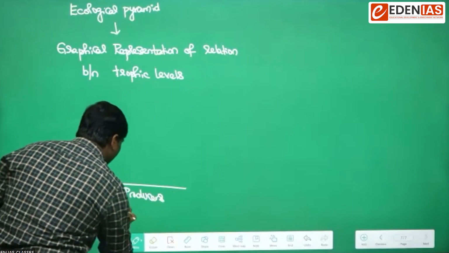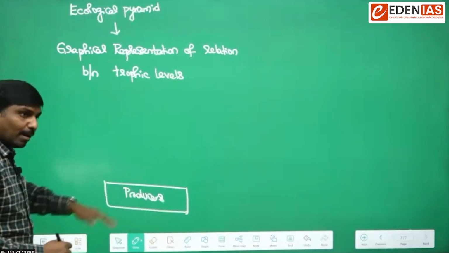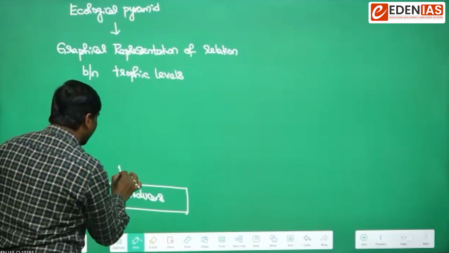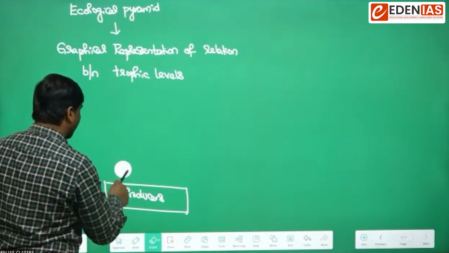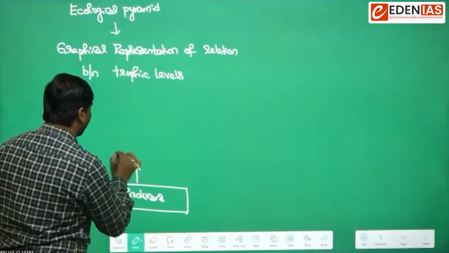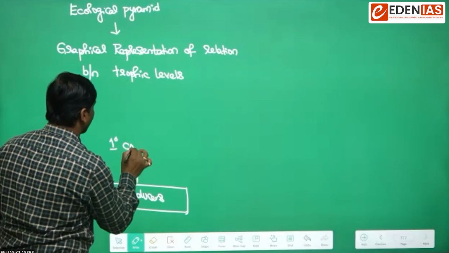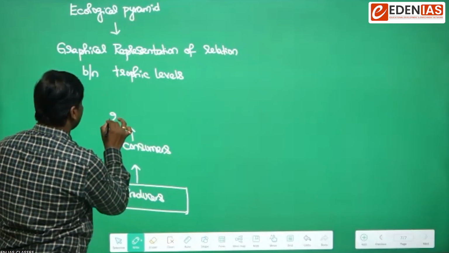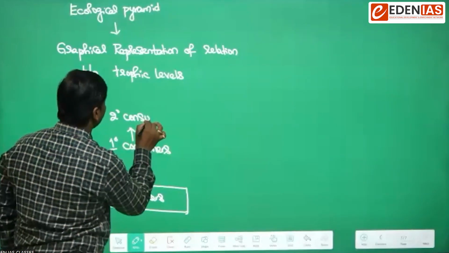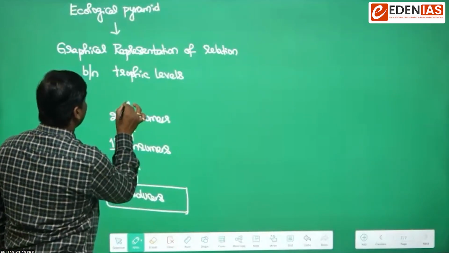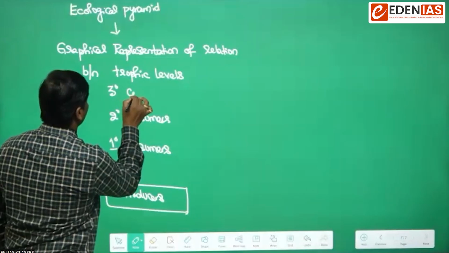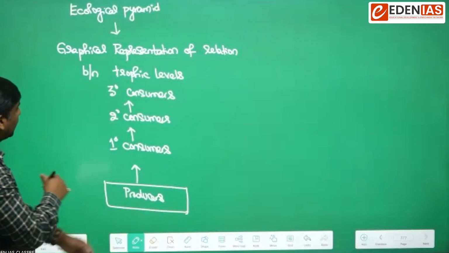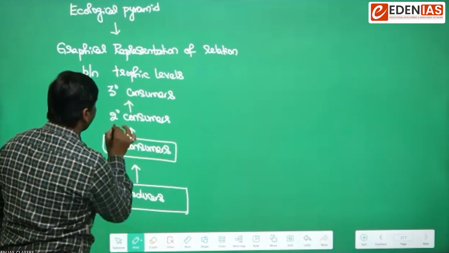and then above this we will have the herbivores. They are nothing but the primary consumers. And then at the next level, we will have secondary consumers. And at the next level, we will have the tertiary consumers. So we have understood these are nothing but various trophic levels, and this is how they would be made up.